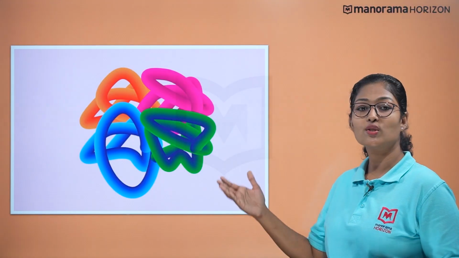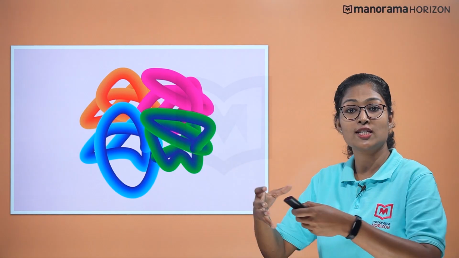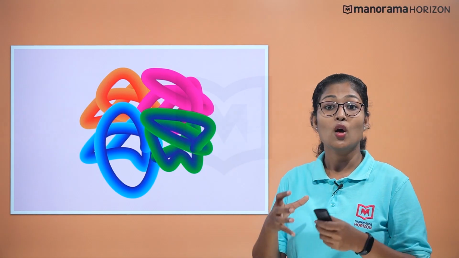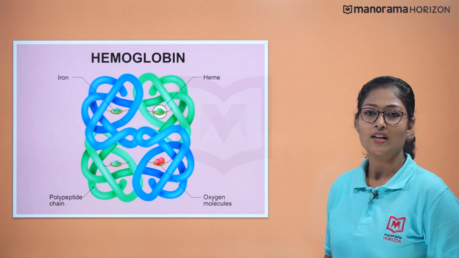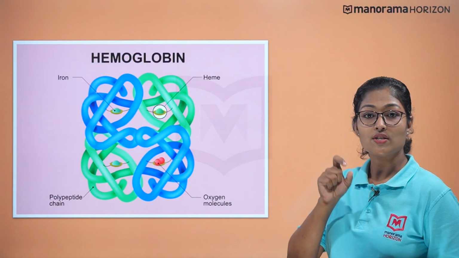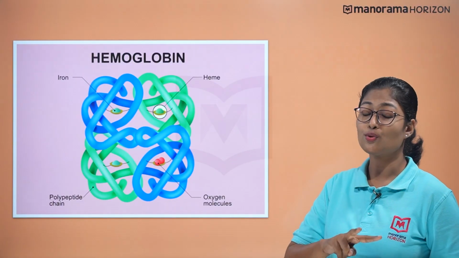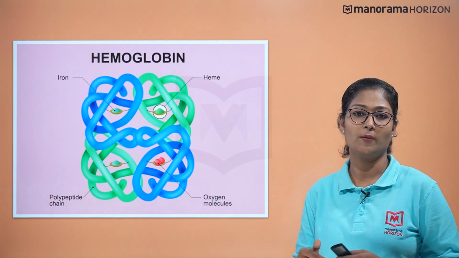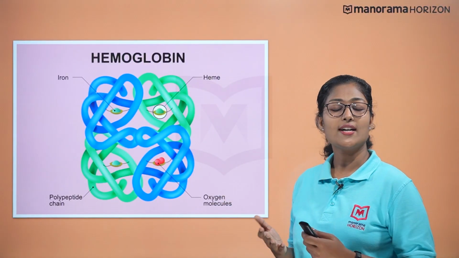Next, coming to the quaternary structure of a protein, the structure refers to the assembly of polypeptides or subunits with their arrangement with respect to each other. An example of a quaternary structure is hemoglobin. As you can see on the screen, the structure consists of 4 subunits, of which 2 are identical to each other. It has 2 alpha subunits and 2 beta subunits.